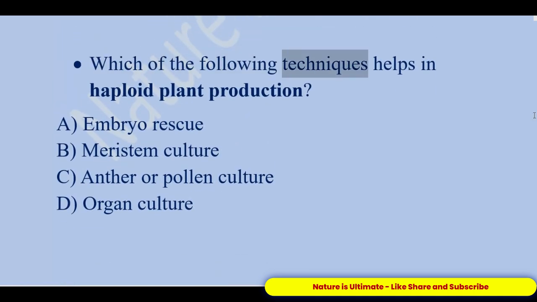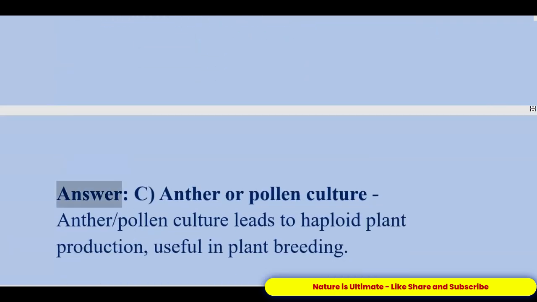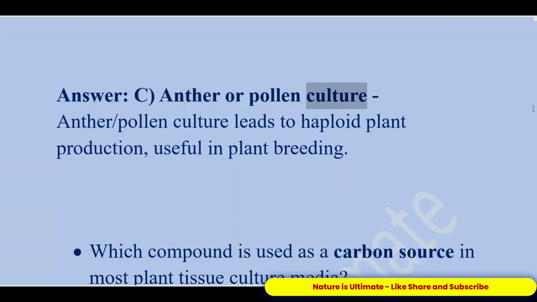Which of the following techniques helps in haploid plant production? A. Embryo rescue. B. Meristem culture. C. Anther or pollen culture. D. Organ culture. Answer: C. Anther or pollen culture. Anther/pollen culture leads to haploid plant production, useful in plant breeding.